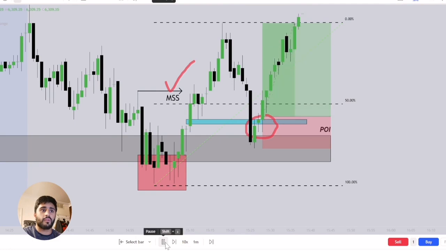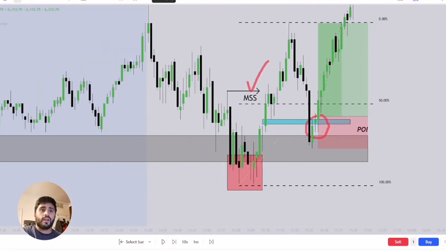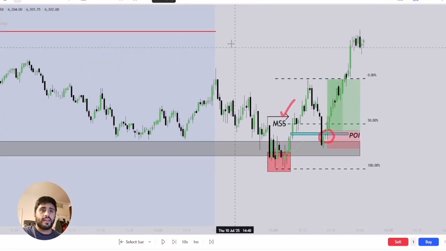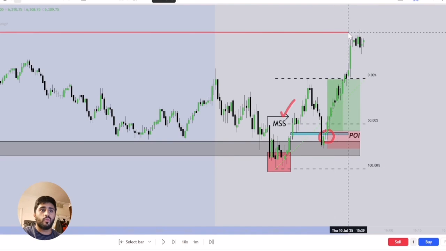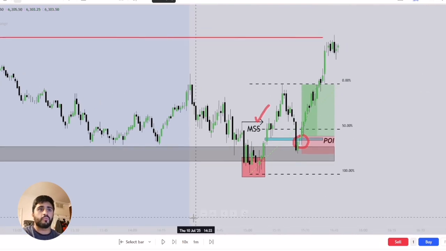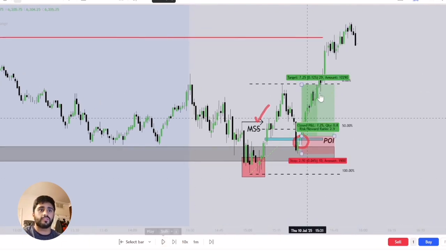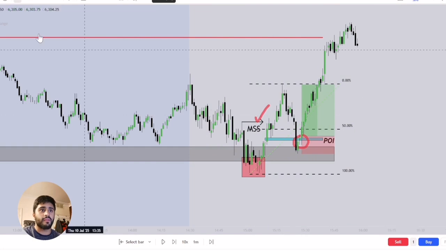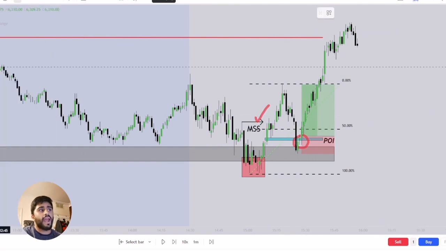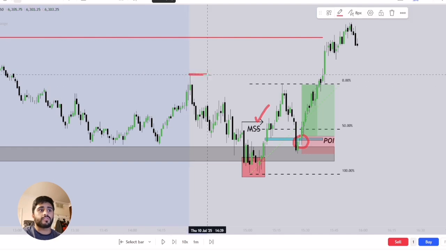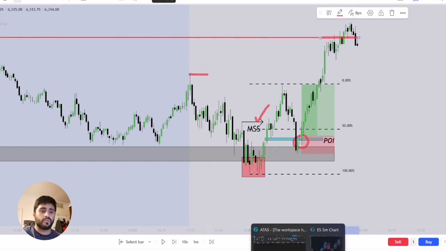So if we just continue to play price on, we can see price rallying higher. And what's interesting to understand is price rallied higher all the way to the previous day high before potentially giving us a reversal, right? So we saw price kind of reversing at this area. So you want to be very accurate with your targets, right? So I first targeted this high and scaled out positions over here. So if I just go to the Discord and show the entry